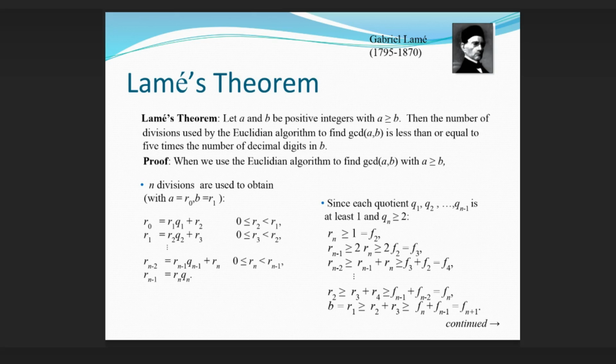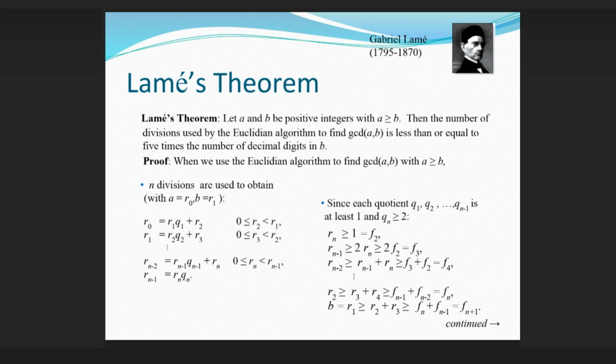r0 = r1q1 + r2, 0 ≤ r2 < r1. r1 = r2q2 + r3, 0 ≤ r3 < r2. ... r(n-2) = r(n-1)q(n-1) + rn, 0 ≤ rn < r(n-1). r(n-1) = rn·qn. So rn ≥ 1 = F2, r(n-1) ≥ 2 = F3, r(n-2) ≥ r(n-1) + rn ≥ F3 + F2 = F4, and so on, up to b = r1 ≥ Fn+1, with n divisions used, a = r0 and b = r1.